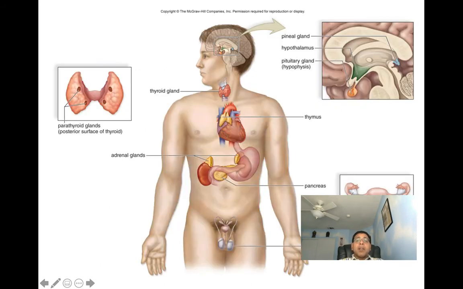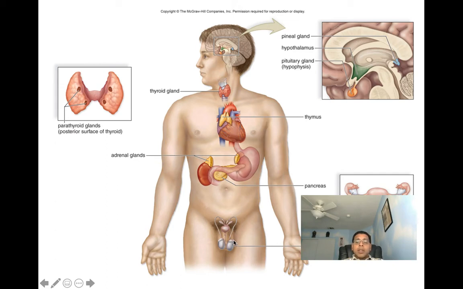Next, and here we can see the various endocrine glands. Here we can see in this system, all the glands are found scattered basically all over the body. They're not going to be clustered in just one region. So here when we go through the endocrine organs, we can see we've got the hypothalamus, we've got the pituitary gland, we can see the thyroid gland, right behind it are the parathyroid glands, and then here we've got the thymus, we've got our pancreas, we've got our suprarenal glands, our adrenal glands, and then here we've got the male and female gonads, the ovaries and the testes.